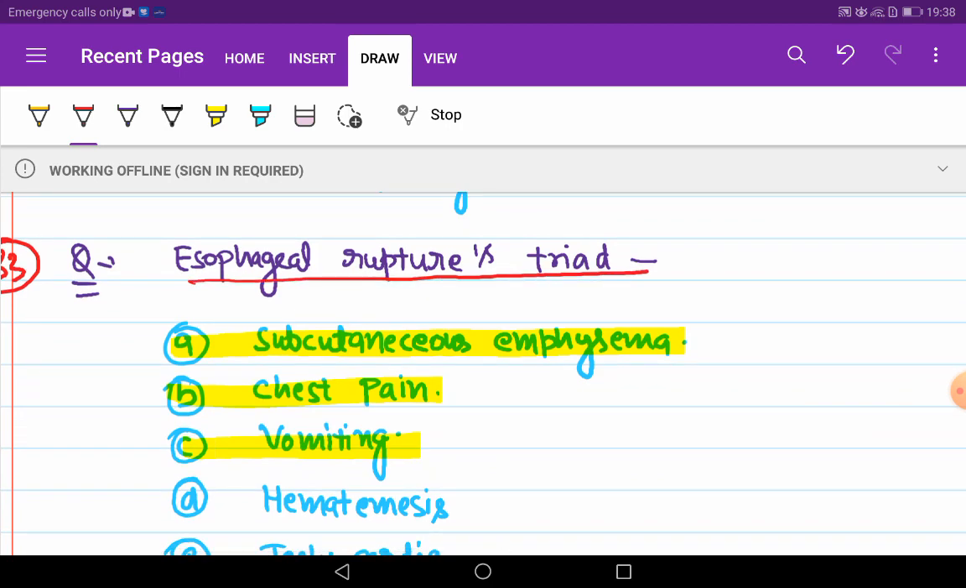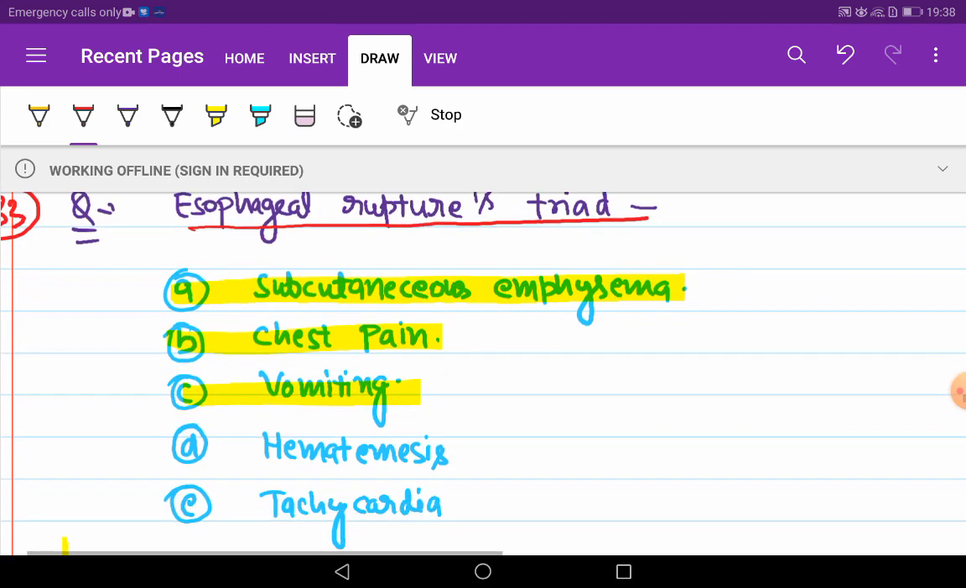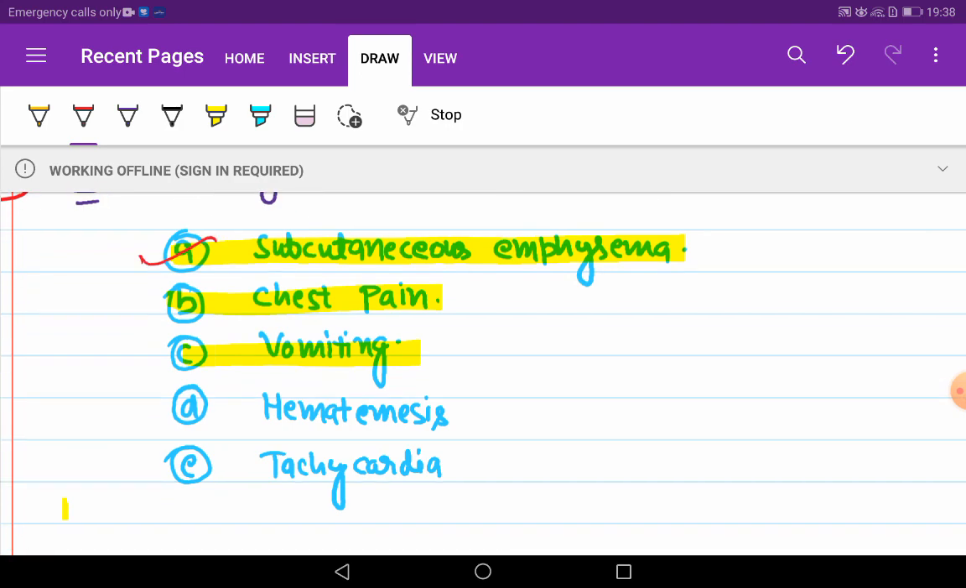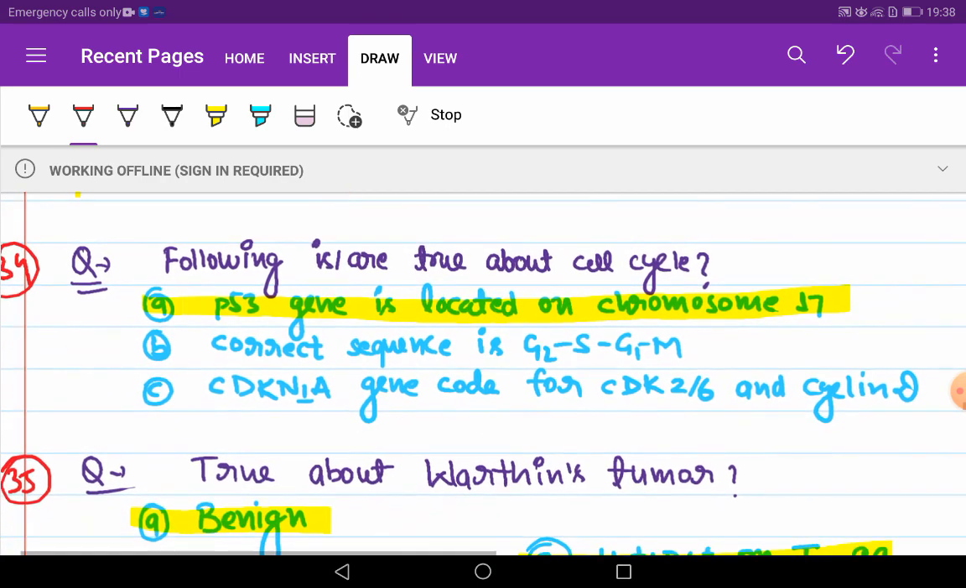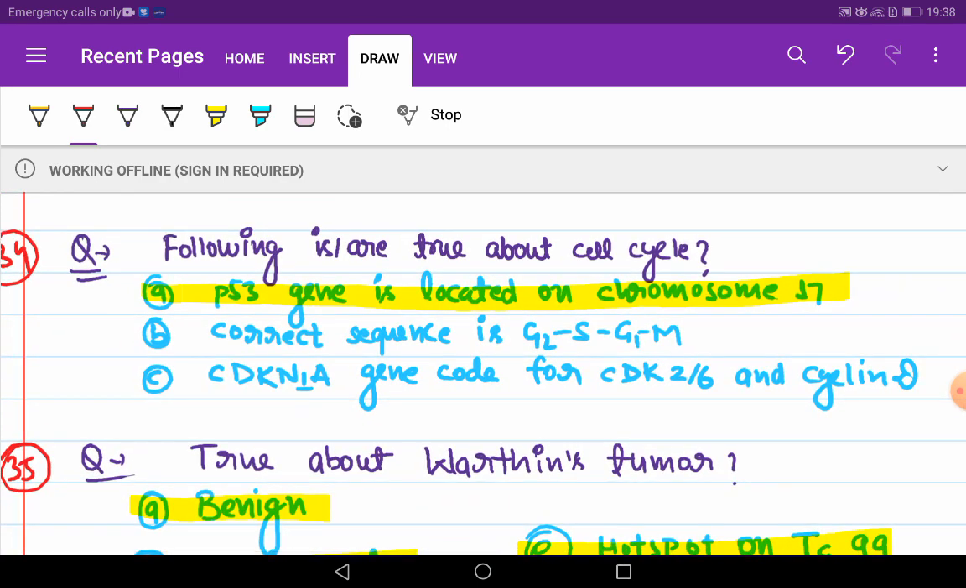If the esophagus ruptures, then what is the triad? Subcutaneous emphysema, chest pain, vomiting. These are the triad of esophageal rupture. Following are true about the cell cycle. P53 gene is located on chromosome 70.